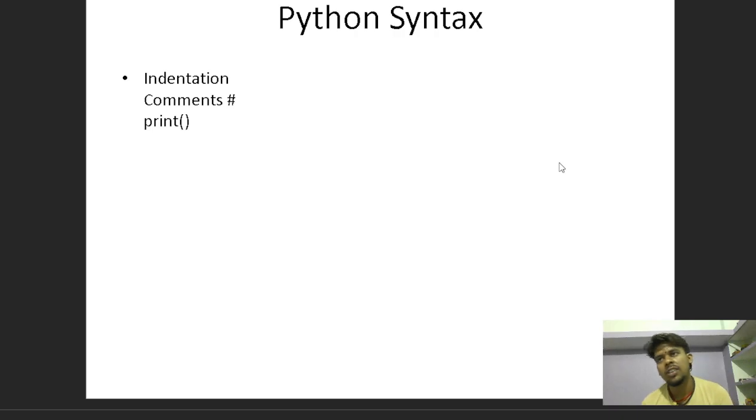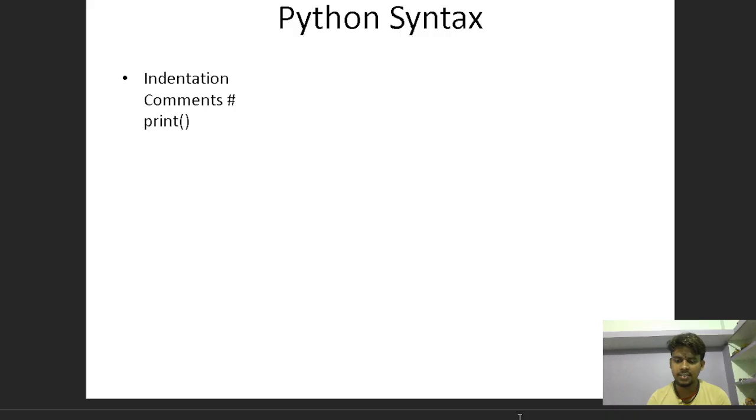Suppose we need to print something and we write it in the first column instead of the second column, then Python gives a syntax error. If we write something and give extra space, then the Python compiler gives an error. For example, print hello.